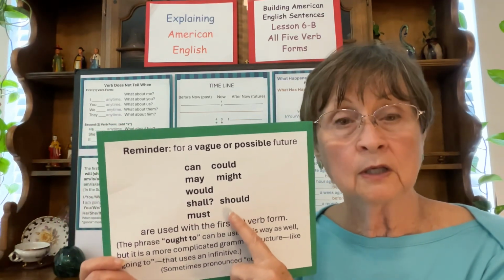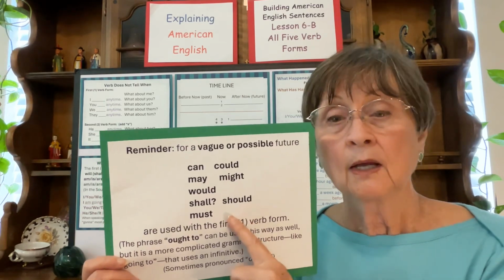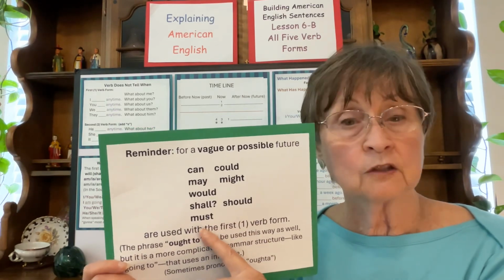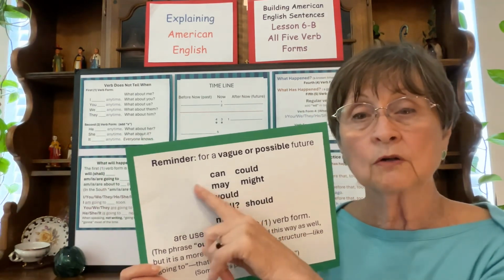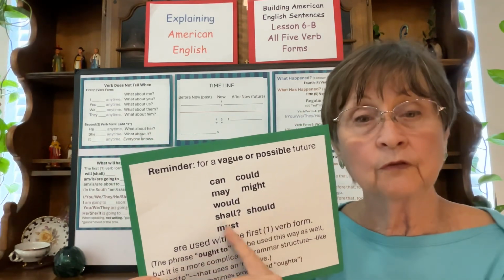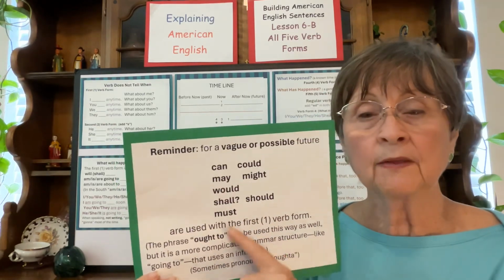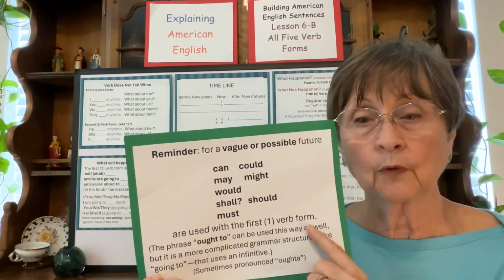And then should, we should go. And then must, I must finish this book. It is so good. I must finish this book. So these are vague or possible future, and they're used with the first verb form.